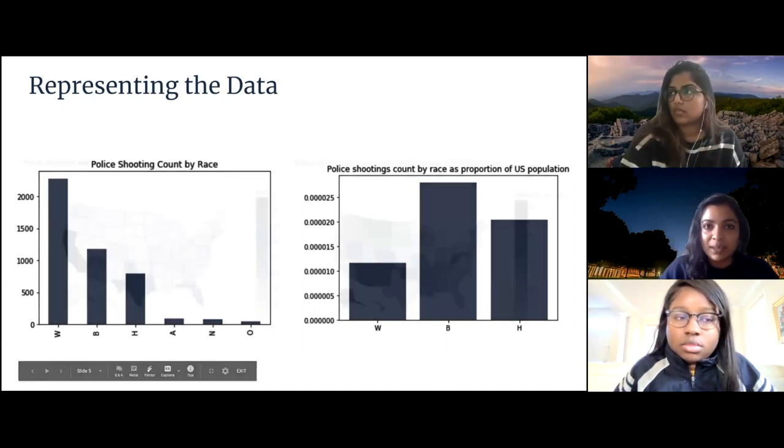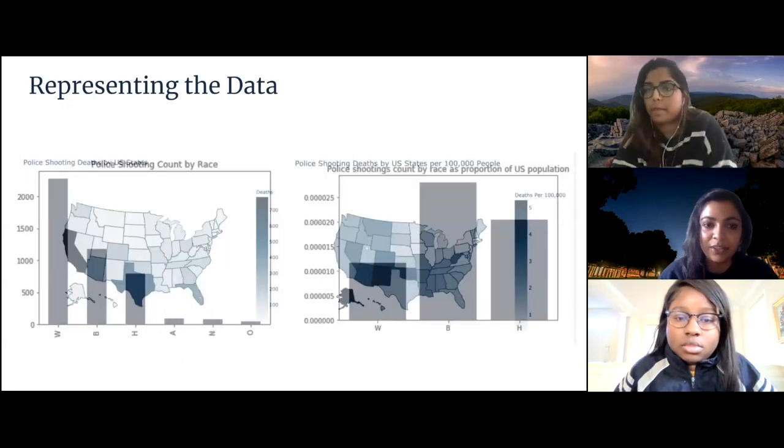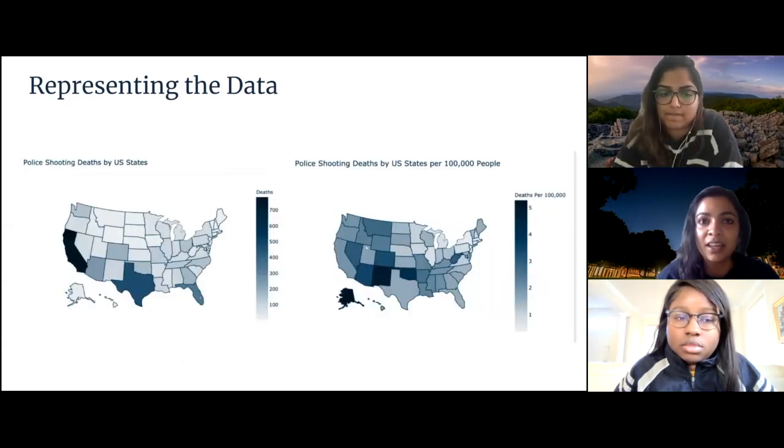Similarly, we can see the same problem in using the maps of the United States. On the left, we see that California and Texas appear to have the biggest problem when it comes to fatal police shootings if we just look at the total number of deaths. However, when the state's population is taken into account, the states with the most deaths via police shootings are New Mexico and Alaska, and many of the states which appear to have high counts on the left appear lower on this map.